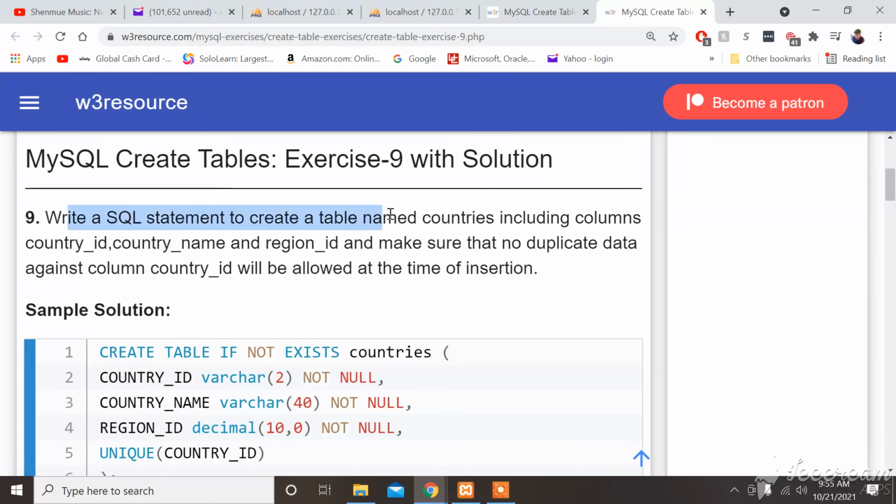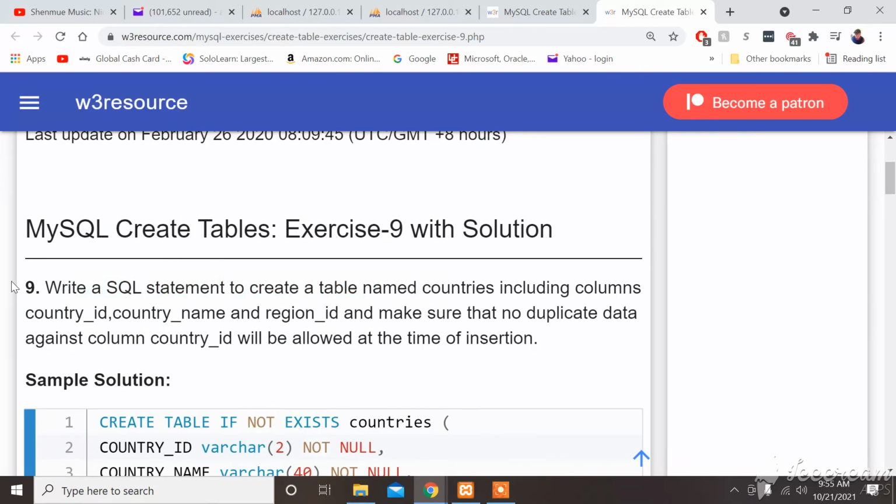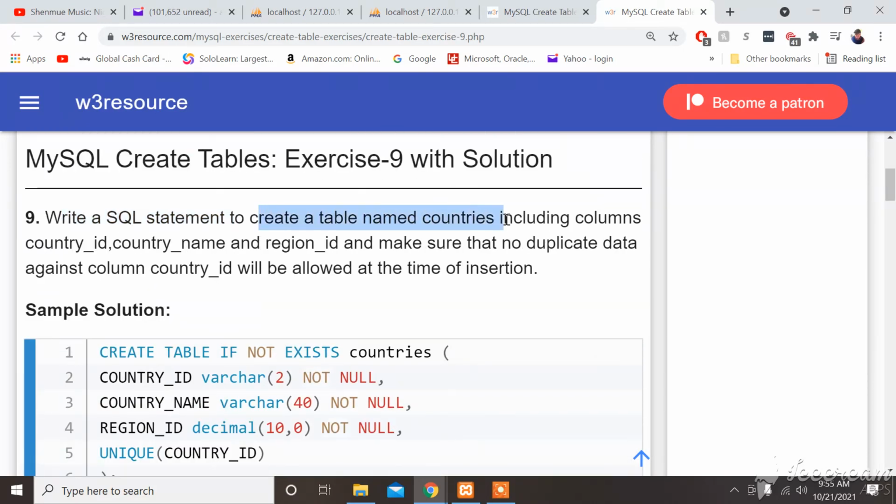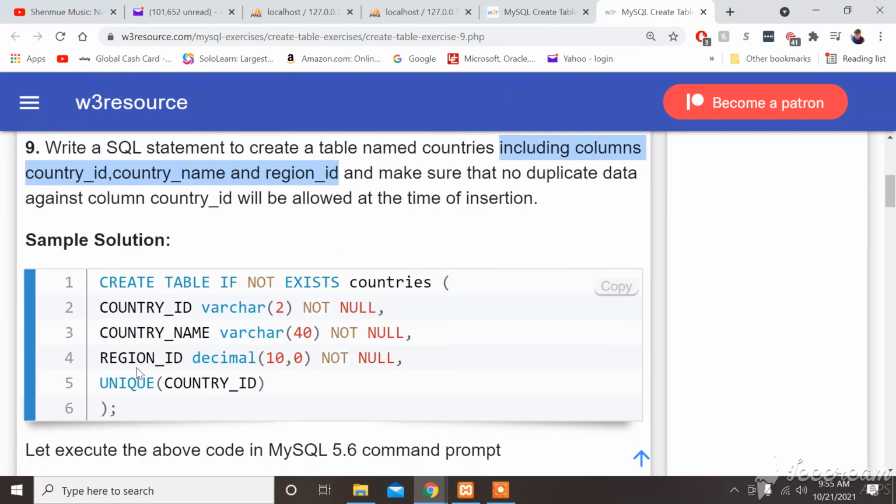Alright, write a SQL statement. Create a table named countries, including columns country ID, country name, and region ID.